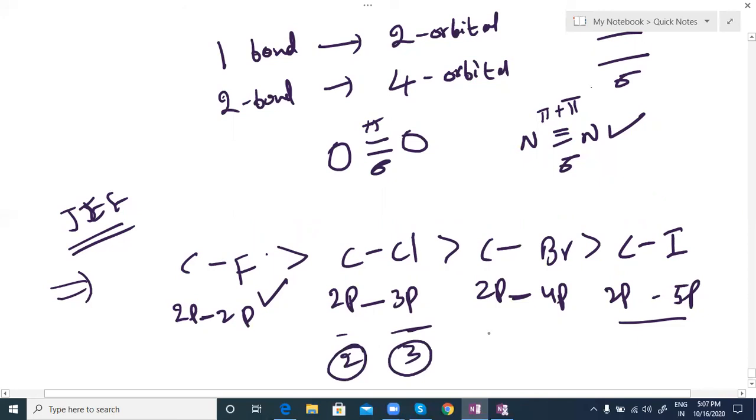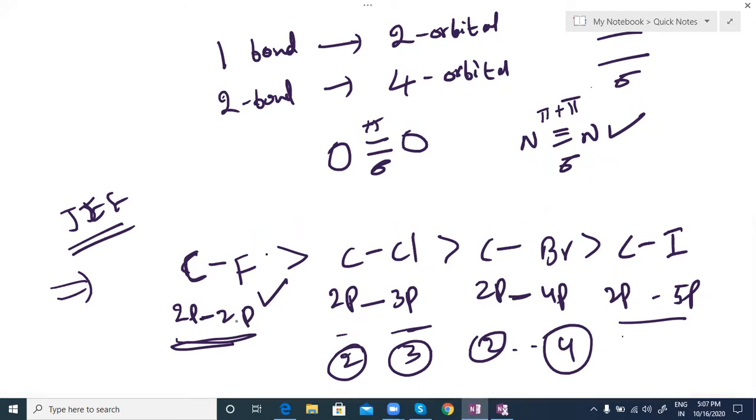Second shell and fourth shell, the energy difference is more, far away from each other, so they can't overlap that strongly. That's why same energy orbitals can form a strong bond, like same age people can form friendship easily. If the age difference is more, we can't get more friendship or a strong bond. I think you understood. Thank you very much. We will see in the next class.